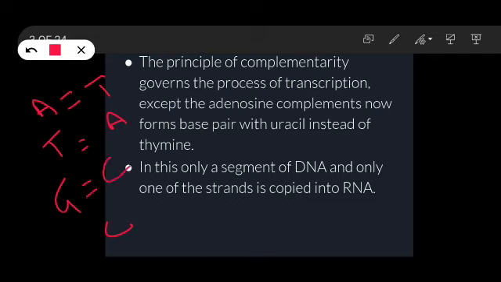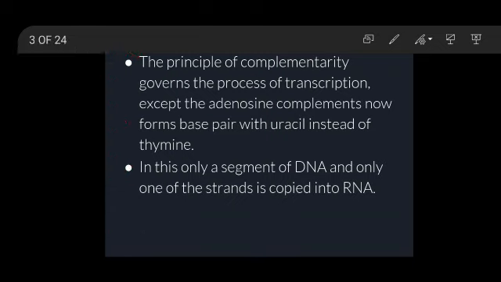The same rule is followed by the RNA also. The same rule is followed in this transcription process, but the only difference is that in place of thymine there will be uracil in the RNA transcript. And one more thing, only a segment of DNA and only one of the strands is copied into the RNA.